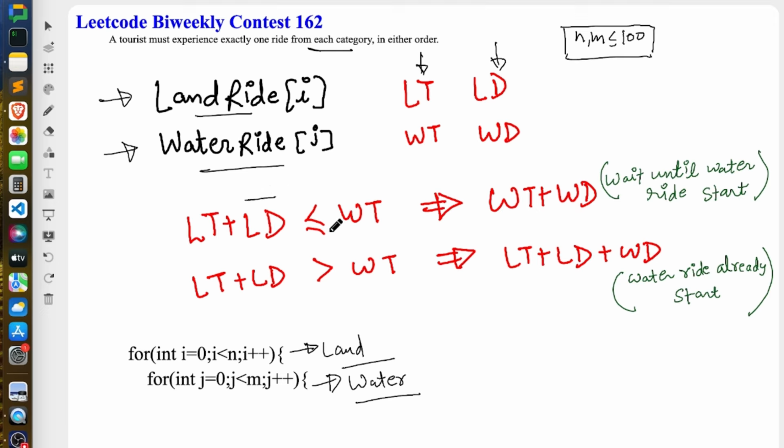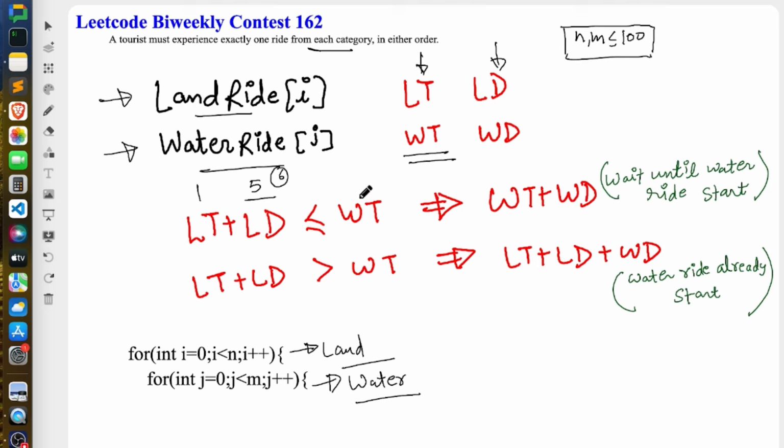Now, if that is less than or equal to the start time of your water ride, it means that you have to wait until the water ride starts, right? So let's say your land ride started at 1 and the duration is 5. It will start at 1, it will wait for 5 seconds until it gets finished. So now the time becomes 6.